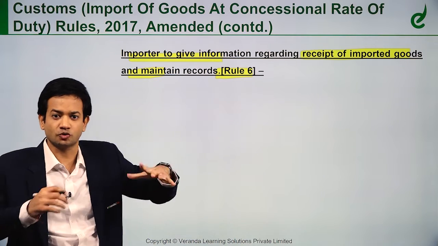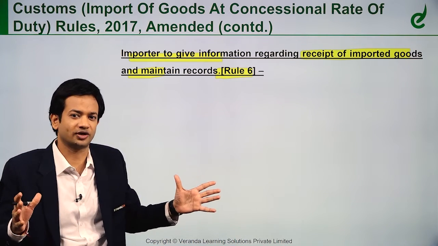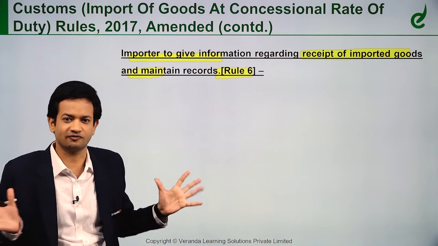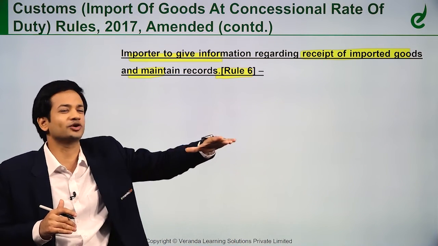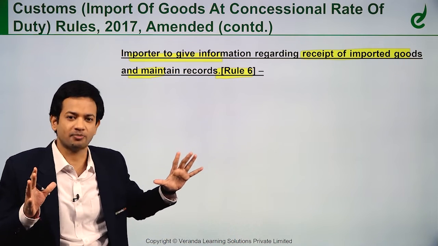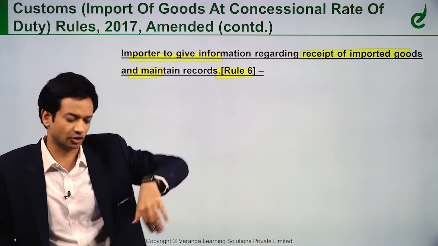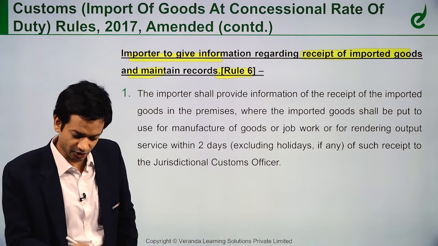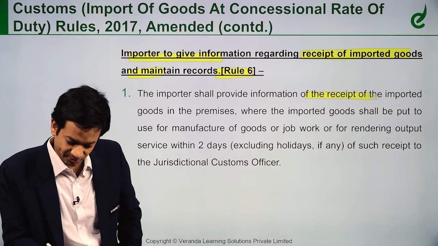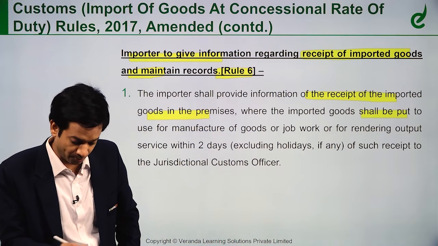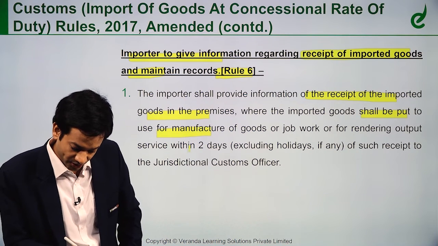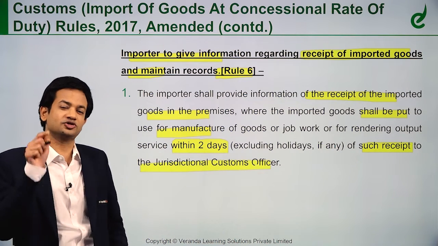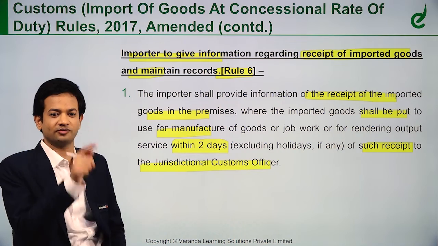See here, receipt. Read this as a story, as a concept, and you will remember easily. But if you see the number of rules, you will get very confused. So I am telling you as a story and a concept, so that you can easily remember for exams, right? So rule 6: once you receive the goods, within 2 days you have to intimate the jurisdictional AC or DC. The importer shall provide information of the receipt of the imported goods in the premises. The imported goods shall be put to use within 2 days of such receipt to the jurisdictional custom officer. So to my jurisdictional custom officer, within 2 days of the receipt, I have to give information about the receipt of goods.